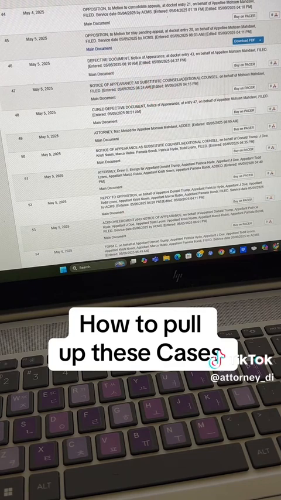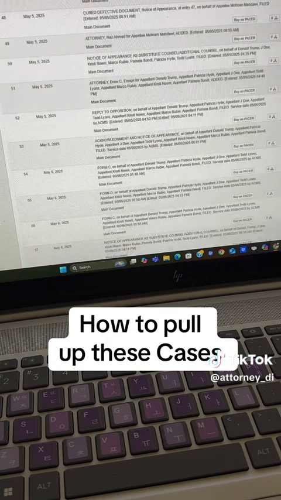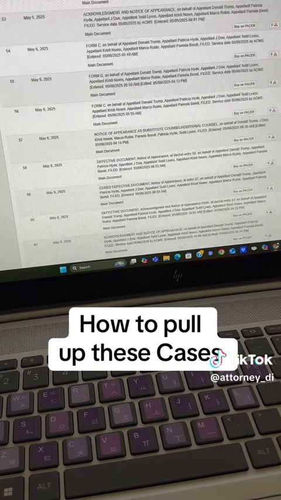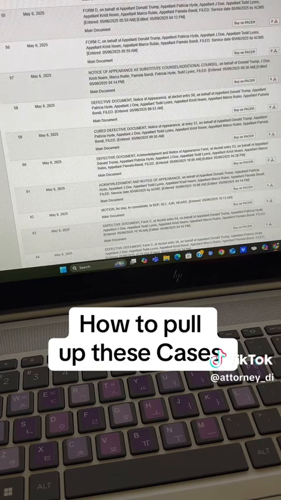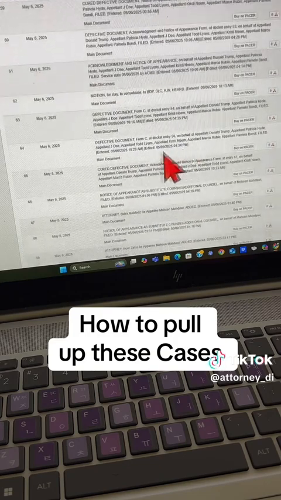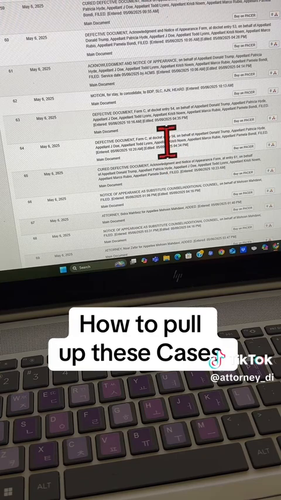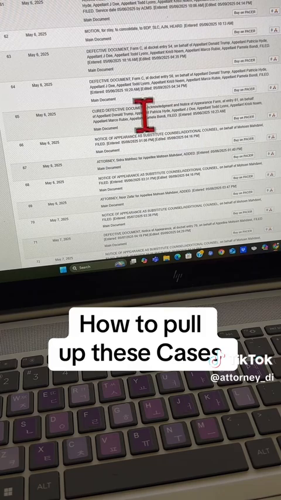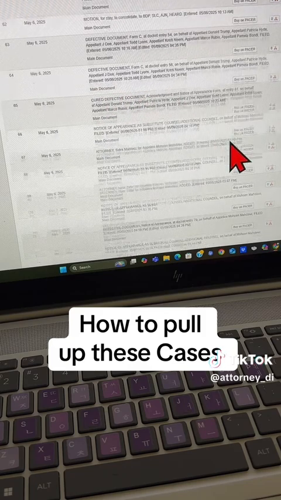Here's another one. Defective document here. Oh, they're curing it here. And we keep going and going. We've got another defective document, and then they're trying to cure it again. Another defective document. Another one here, another one here. For each of the forms that they filed, they were all incorrect. Then they're trying to cure that, and then we keep going down,